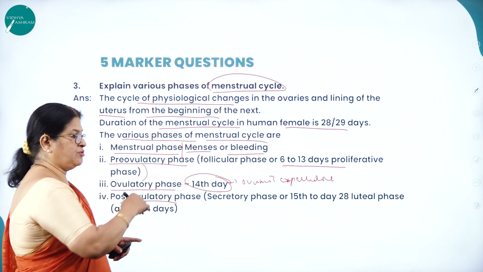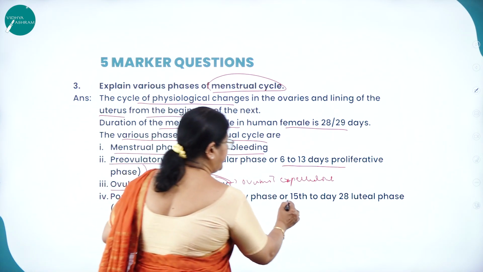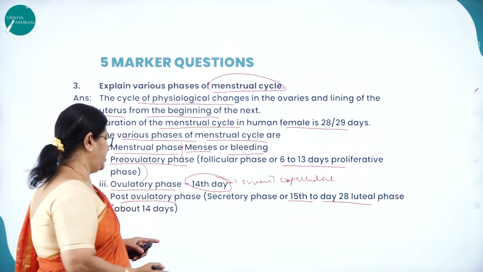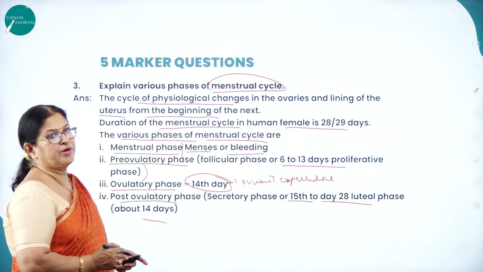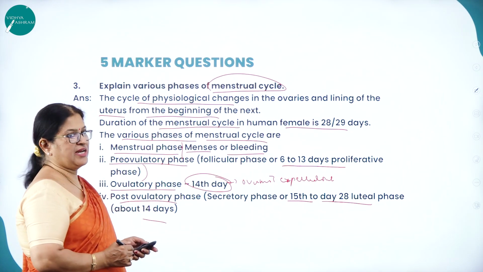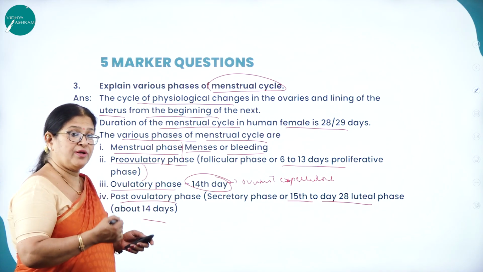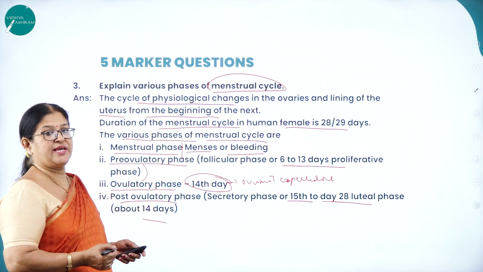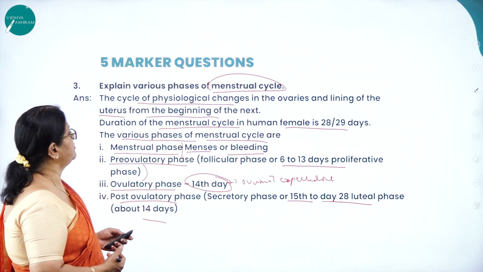Post-ovulatory phase, that is after ovulation, which is also called the secretory phase or luteal phase, is between the 15th and 28th day, about 14 days. So these are the very important points which you need to write in the board examination. If a question like this is asked, explain various phases of the menstrual cycle, first you have to write what the menstrual cycle is, and then write down the different phases of the menstrual cycle.